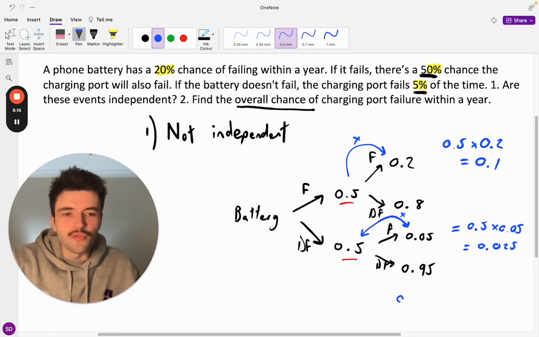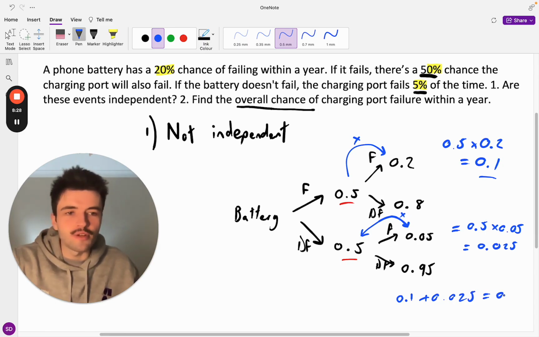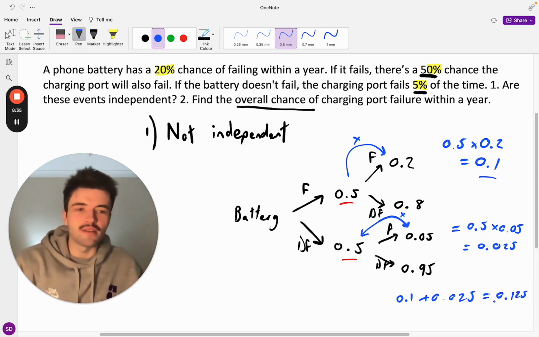And so we have, in this case, 0.04. So our overall chance is going to be 0.1, which is from the first case, and we're going to add to that 0.04, which is for the second case, and our overall chance is going to be 0.14, and that is our answer for this question.